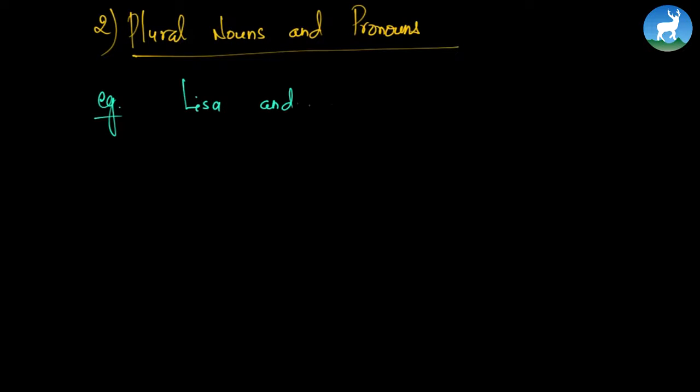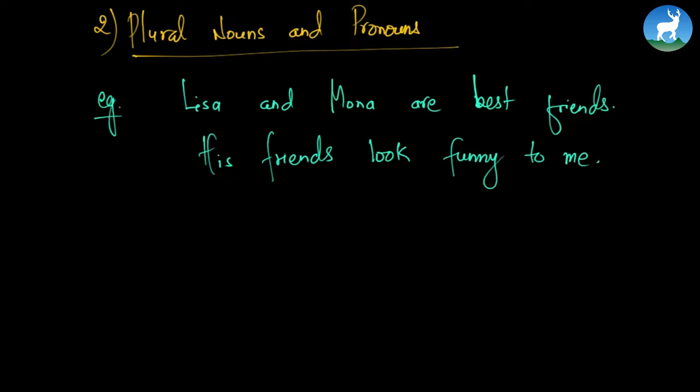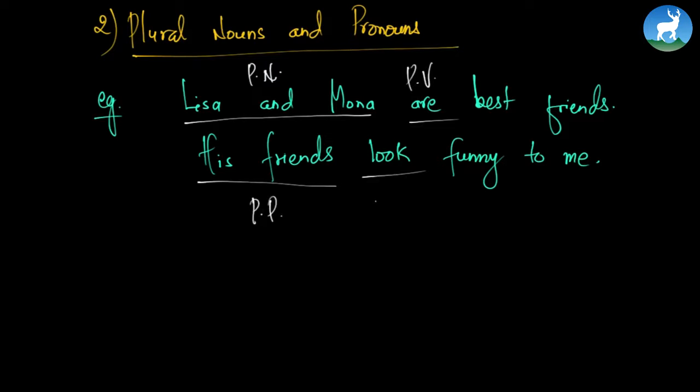Plural nouns and pronouns. For example, Lisa and Mona are best friends. His friends look funny to me. So what is the basic rule? Lisa and Mona are plural nouns, so plural nouns take plural verbs. Very good. His friends is a plural pronoun, and plural pronouns take, what do they take? They take plural verbs.